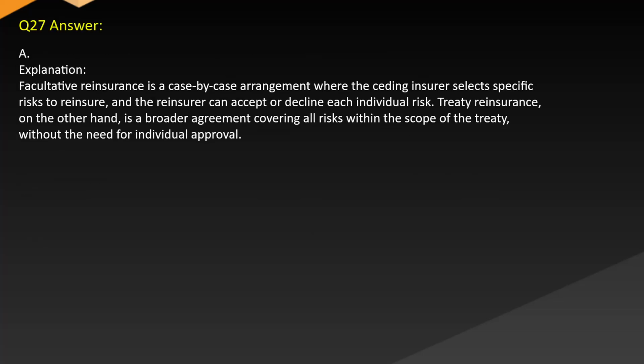Answer A. Explanation. Facultative reinsurance is a case-by-case arrangement where the ceding insurer selects specific risks to reinsure and the reinsurer can accept or decline each individual risk. Treaty reinsurance, on the other hand, is a broader agreement covering all risks within the scope of the treaty without the need for individual approval.